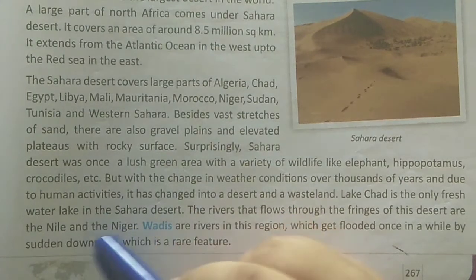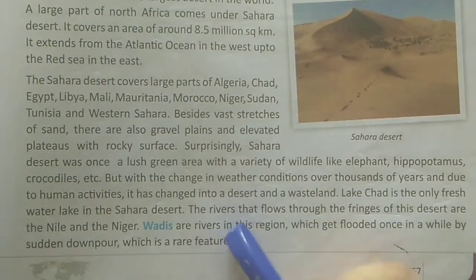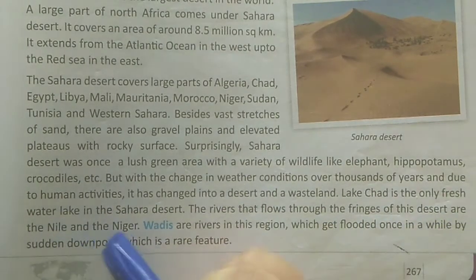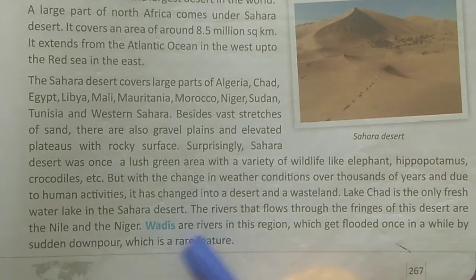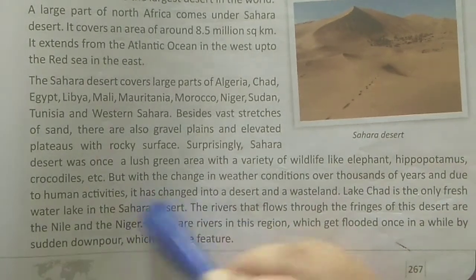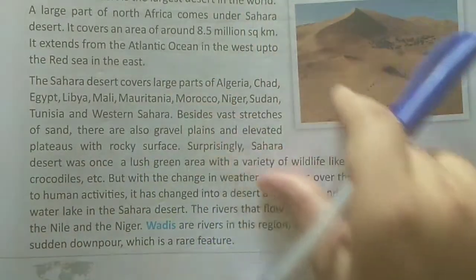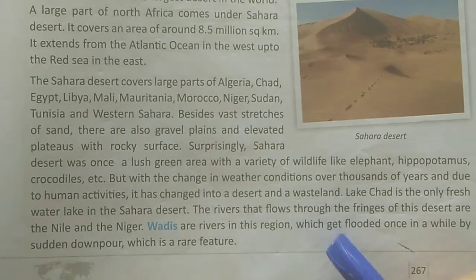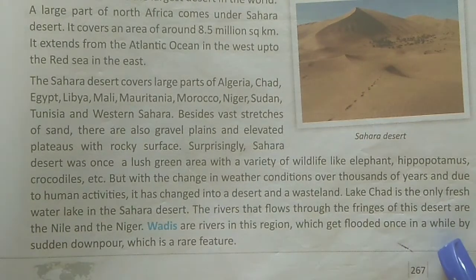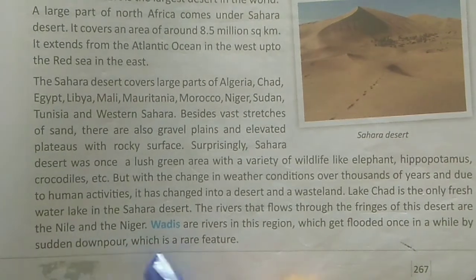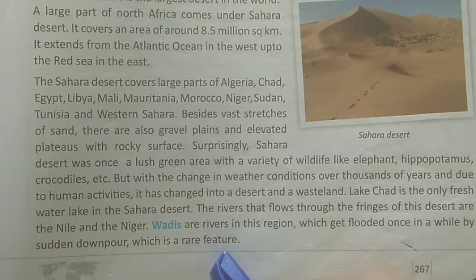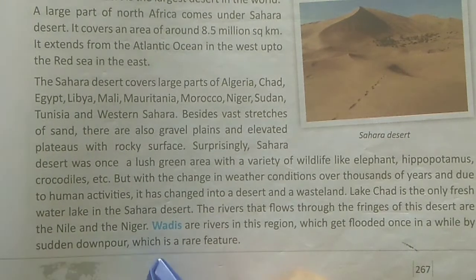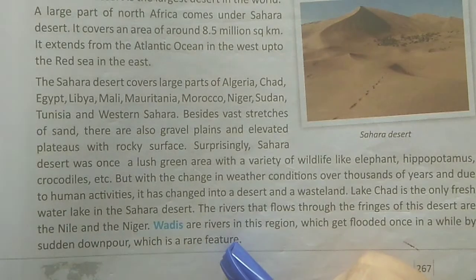Lake Chad is the only freshwater lake in the Sahara Desert. The rivers that flow through the fringe of the desert are the Nile and the Niger. Wadis are small streams, rivers in this region, which get flooded once in a while by sudden downpour, which is a rare feature.